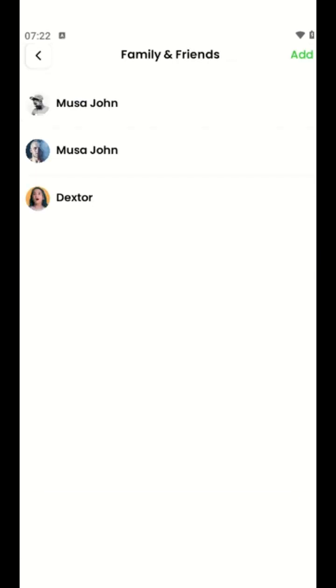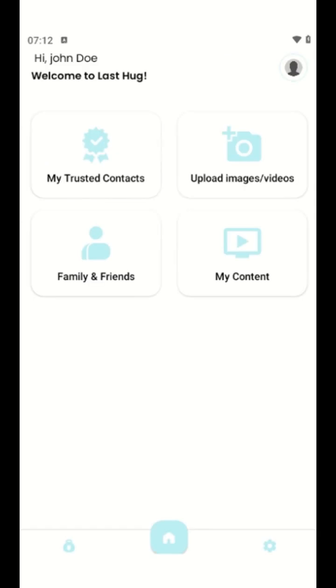Please note, we will inform your family and friends and give them access to your uploaded content only when the time you've chosen has come, never before. Automatically, with no human intervention. You decide if the content you've uploaded can be viewed by just one or more of your family and friends contacts. Simple. Now that everything is set and uploaded, you have a simple way to access your content.